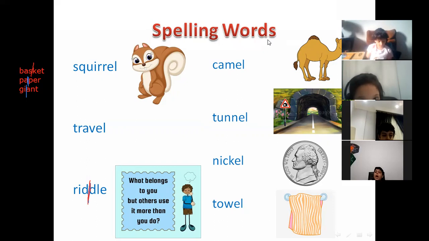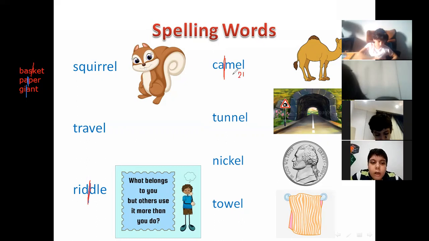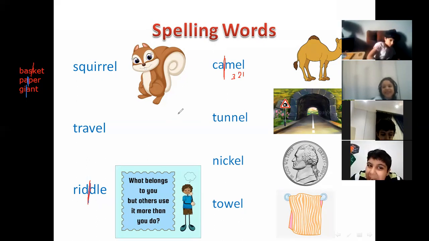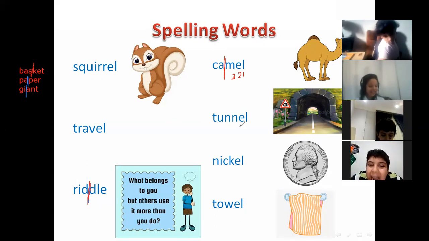Between which letters? Between A and M. We will count back. 1, 2, 3. Then divide the words. So camel, squirrel, travel, riddle, camel. Here we have tunnel.